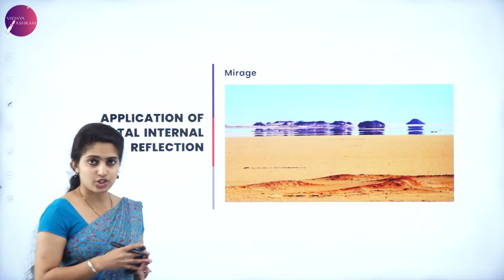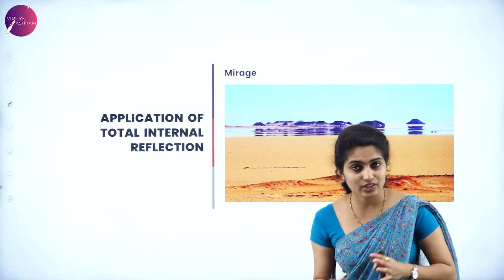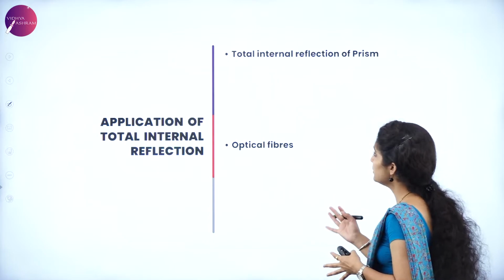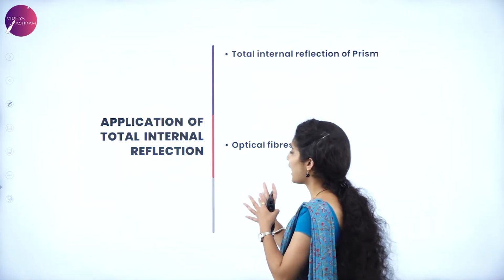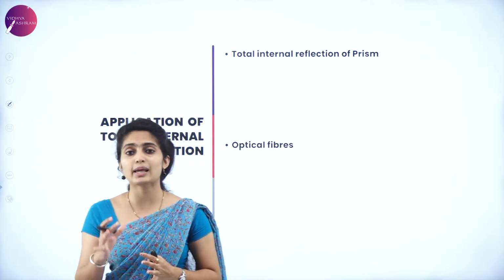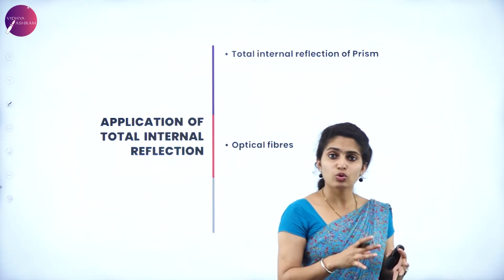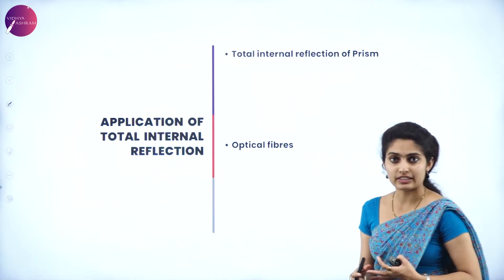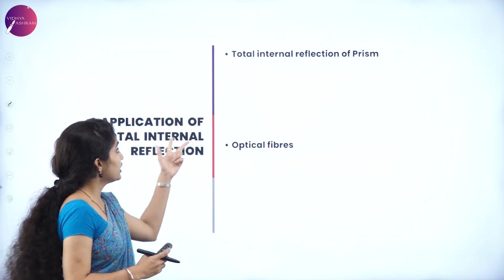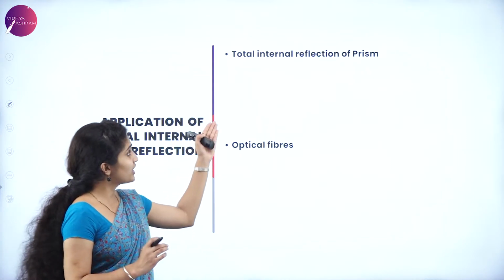Next, coming to mirage. You had already studied this in your session 3. That is, due to multiple reflections we get this mirage. Next, coming to the total internal reflection of the prism as well as optical fibers. These two also come under the same topic, that is application of total internal reflection. Suppose they ask you to give any 2 or all 4 applications of total internal reflection, you can just write one is brilliance of diamond, one is mirage, and one is total internal reflection of the prism as well as the optical fibers.